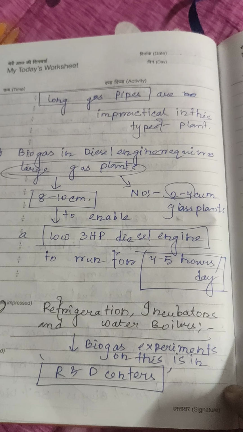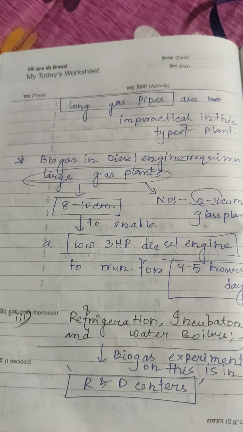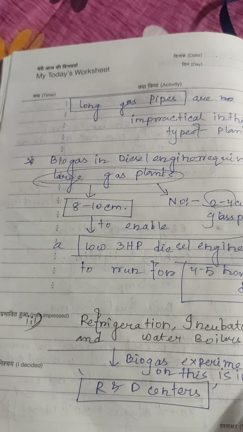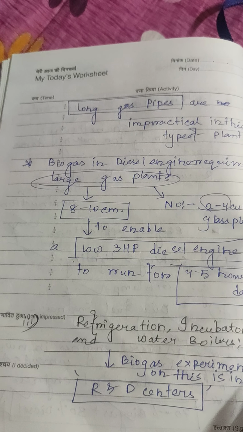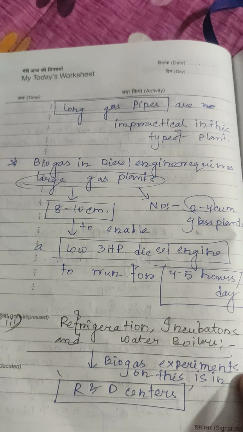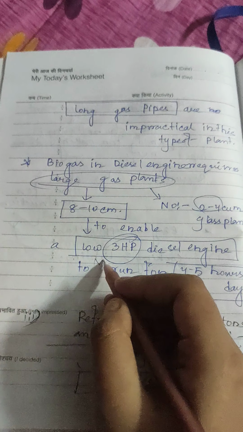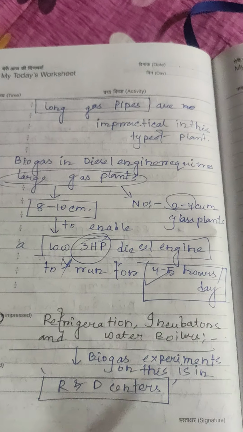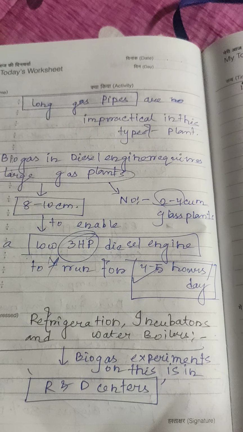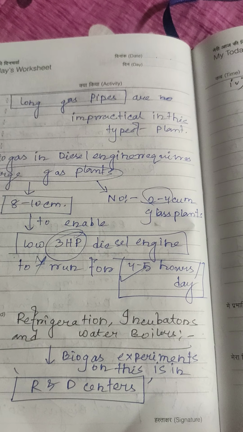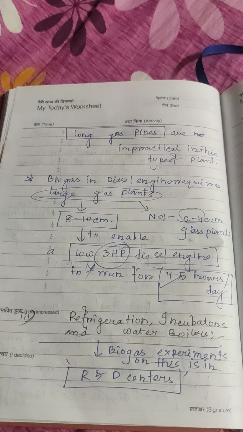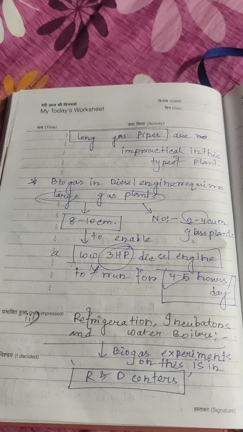Long gas pipes are impractical in this type of plant. Biogas in diesel engines requires large gas plants. The length should be 8 to 10 cm to enable a low 3 horsepower diesel engine to run for 4 to 5 hours per day. The number of large gas plants should be 2 to 4. So long gas pipes are impractical in this type of biogas plant.